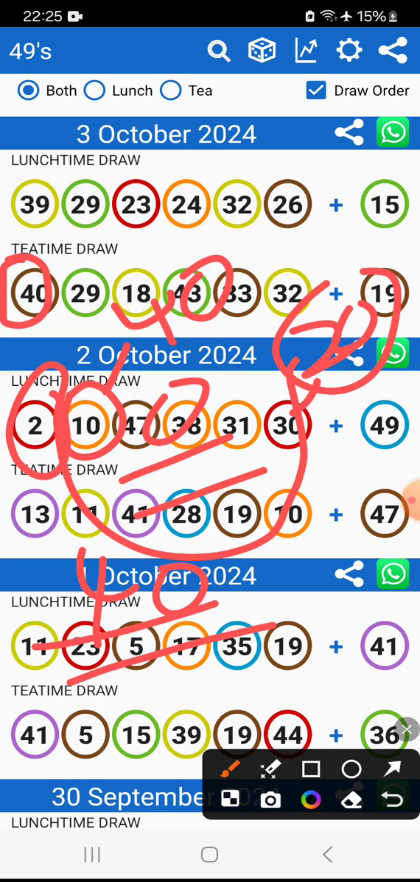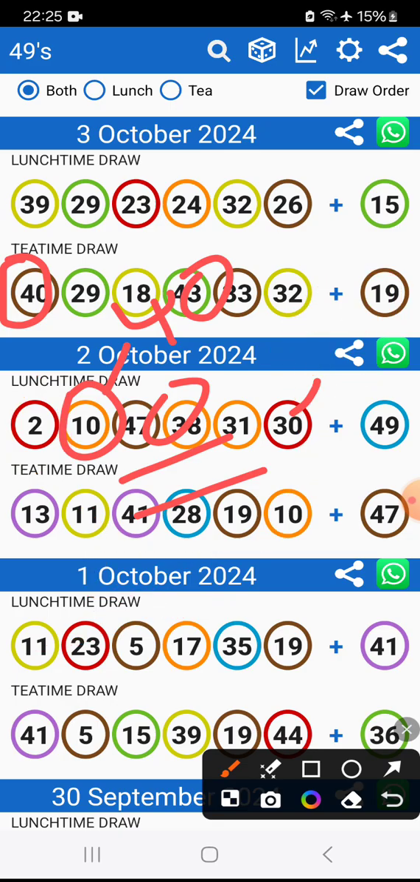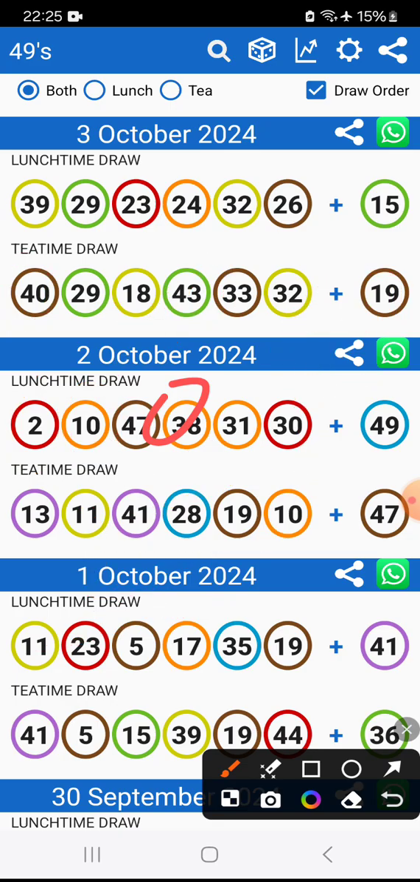So Tony did not play that 40, but Harriet did, as I expected. This is what I expected, guys. The 40, I expected it.